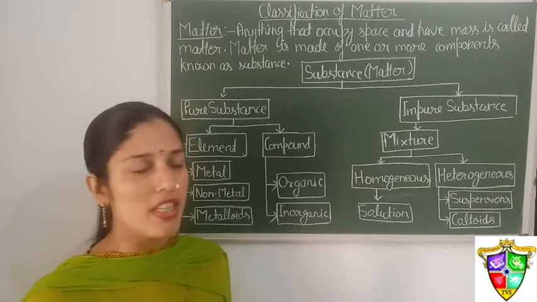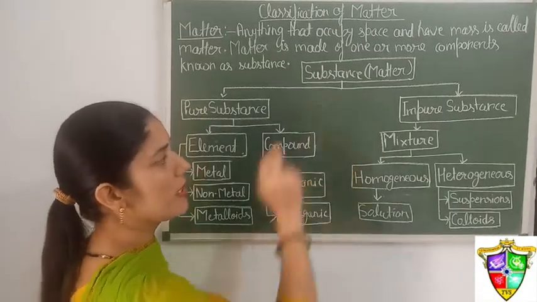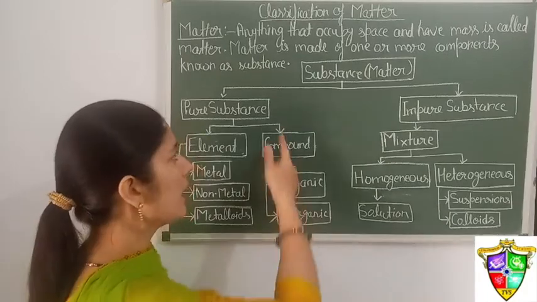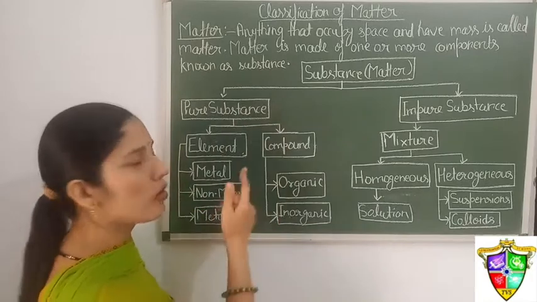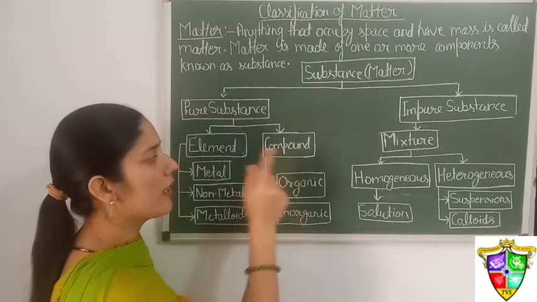Now, we will do its classification. Every substance is made up of two types of substance. Either they are pure or they are impure. Under pure substance, we have two things. One is element and another is compound.